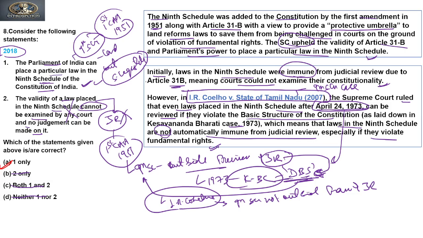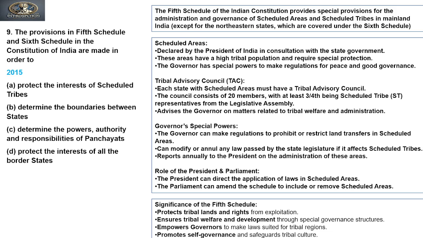So any law which is to be kept in the ninth schedule after the doctrine of basic structure judgment in the Kesavananda Bharati case, which came on 24 January 73, will be open to challenge. But any law made before that, this doctrine of basic structure cannot be applied to it retrospectively. It is not retrospective. It is prospective. Clear? Okay. Let's move to the next question.